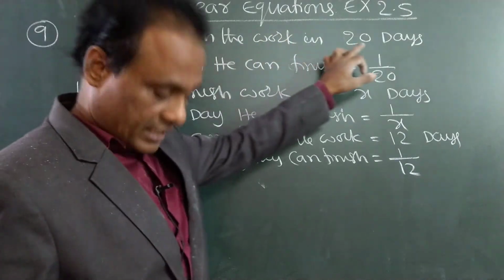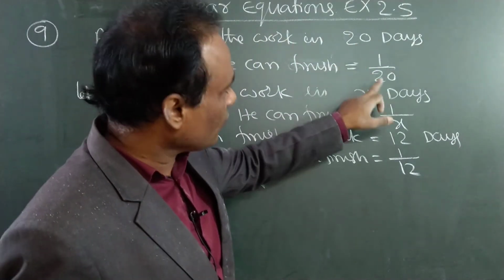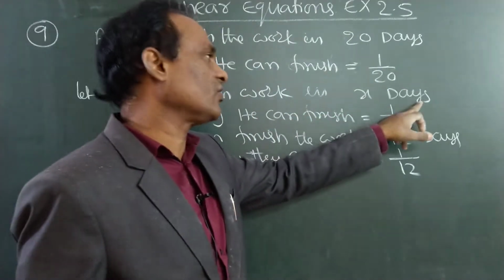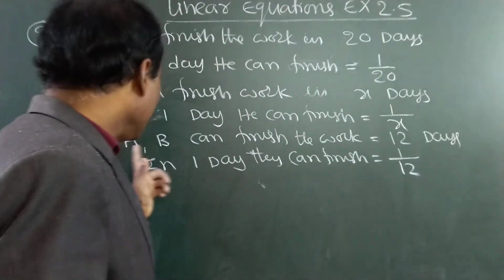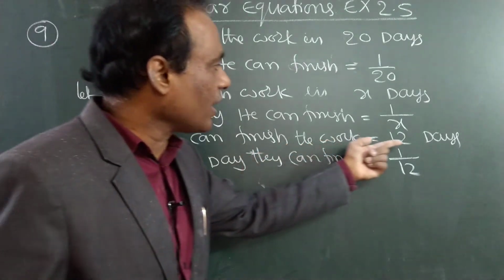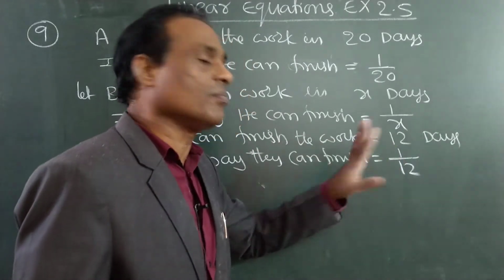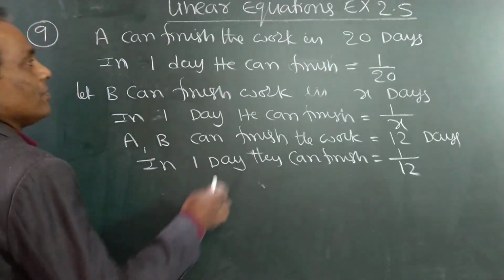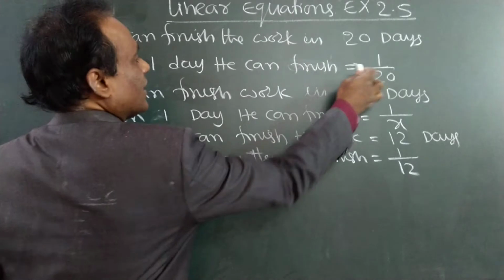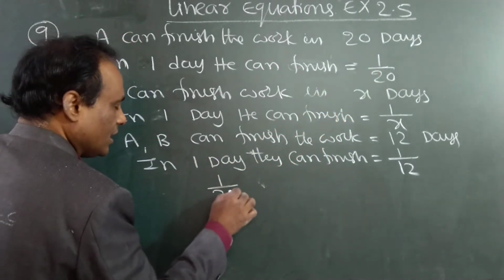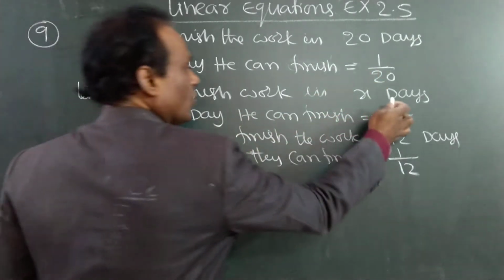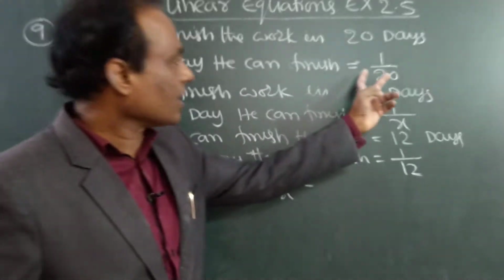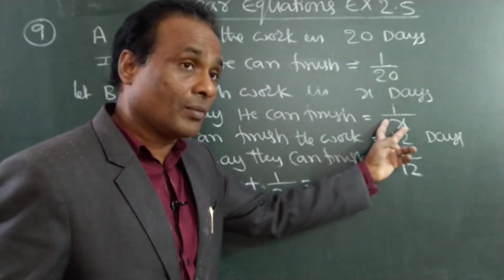See here. A can finish the work in 20 days, 1 day, 1 by 20. B can finish the work in, it is not given, say x days, 1 day, 1 by x. If both are working, how many days do they require? 12 days. In 1 day, 1 by 12. Now A and B means, in 1 day, A will complete 1 by 20 and B will complete 1 by x.